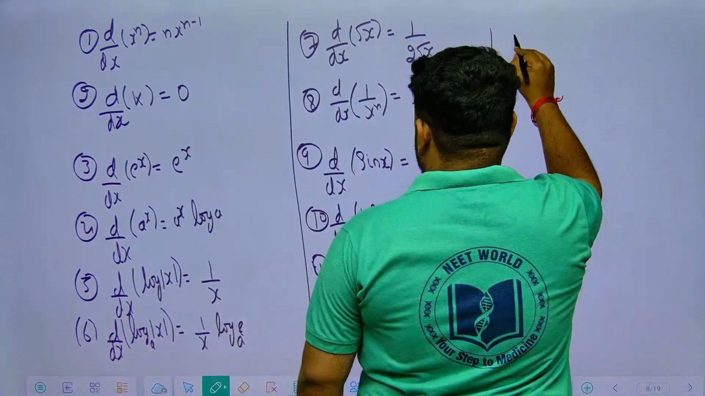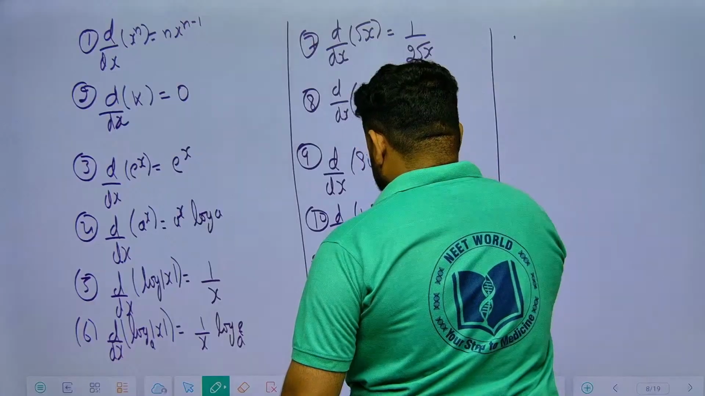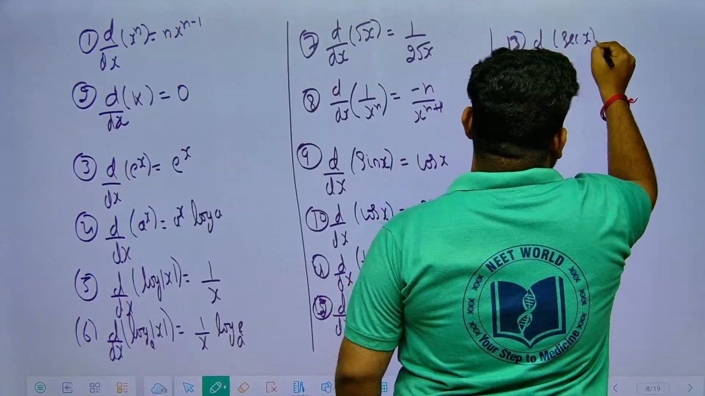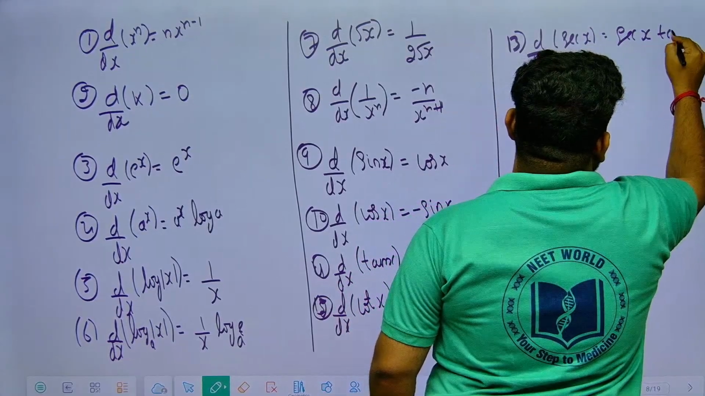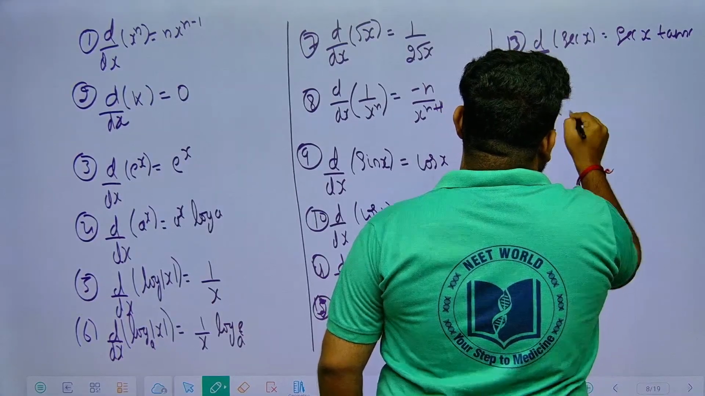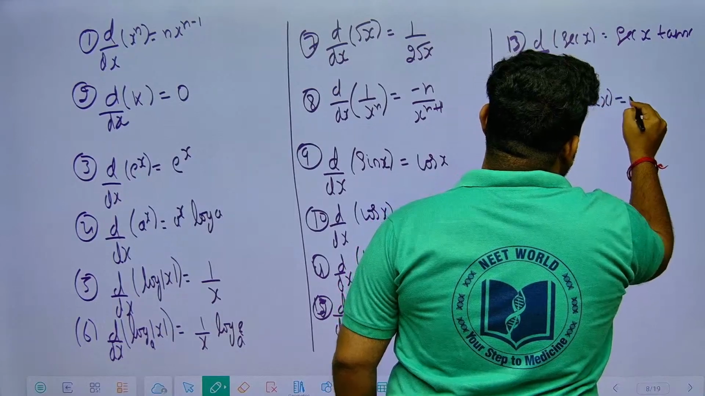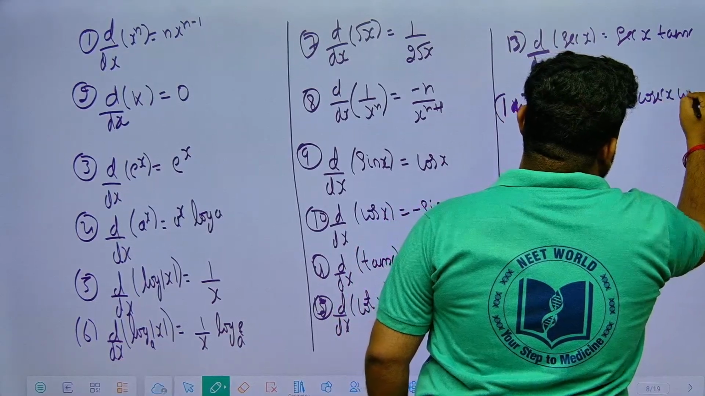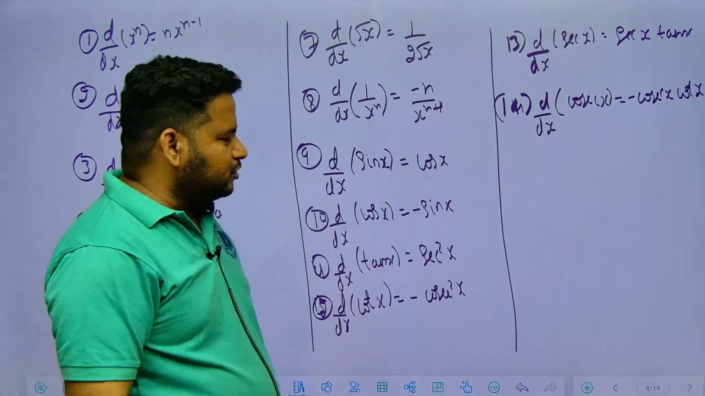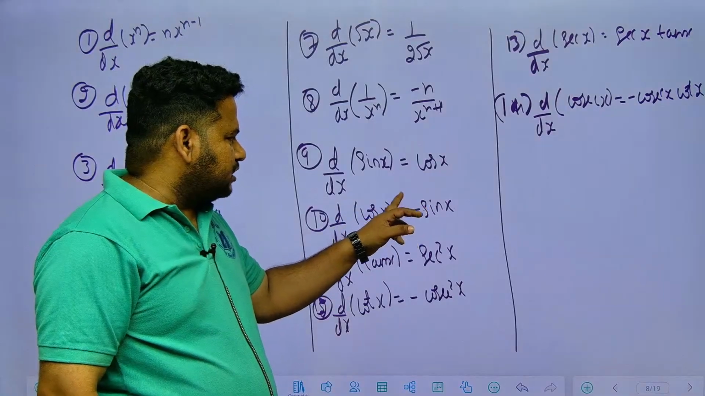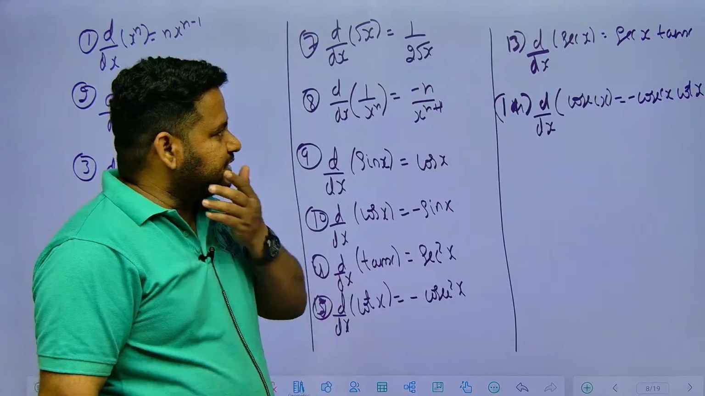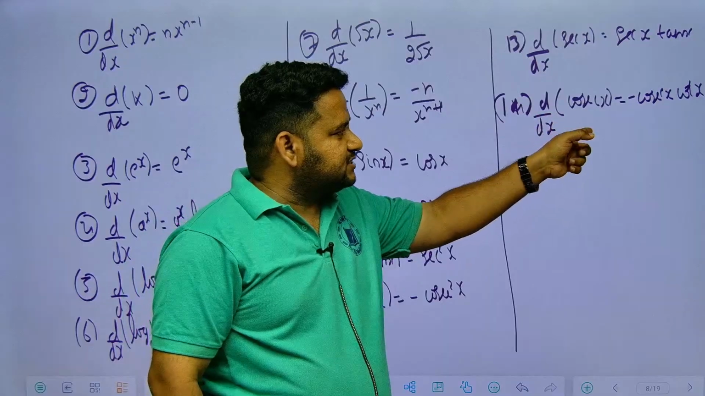If I write here further, this is 10, 11, 12, this is 13, d by dx of secant x is nothing but equal to secant x tan x. d by dx of the 14th one, cosecant x, is nothing but equal to minus cosecant x cot x. Now see here how to remember this. When we talk about trigonometric functions, sin will become its complementary cos, cos will become minus sin x, tan x gives secant square x, cot x gives minus cosecant square x, those identities you should know. Secant x is secant x tan x, cosecant x is minus cosecant x cot x.